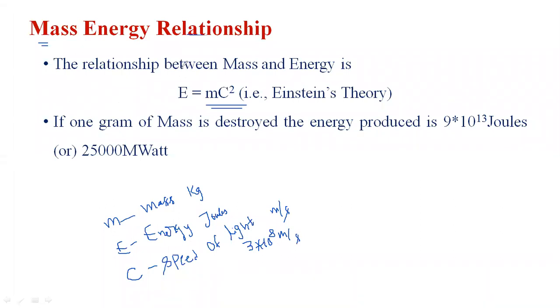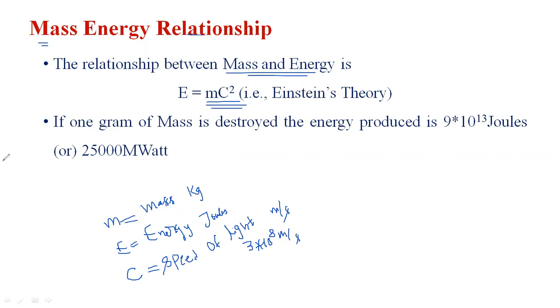The relationship between mass and energy is represented by E equal to mc square. According to Einstein's theory, the mass-energy relationship takes place: E equal to mc square. Here m means the mass, the unit is kg, E means energy, the unit is joules, and c means the speed of light, the unit is meters per second. The constant value is 3 into 10 to the power of 8 meters per second.